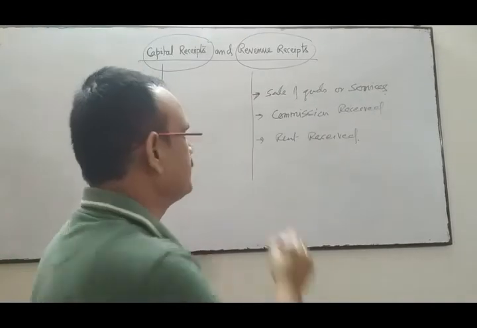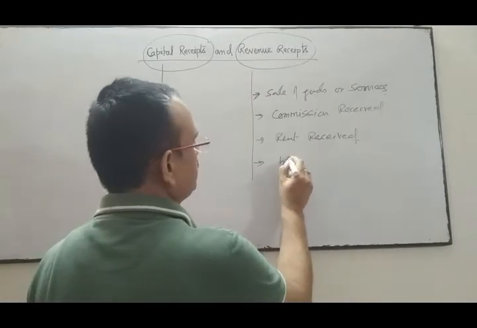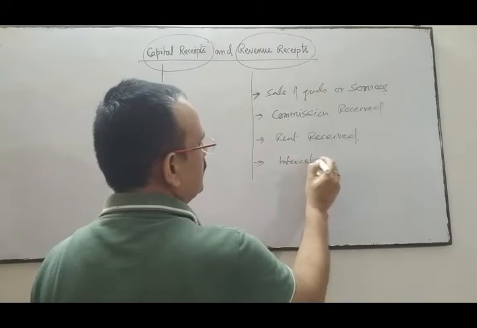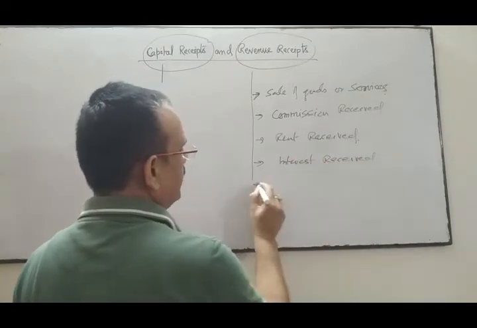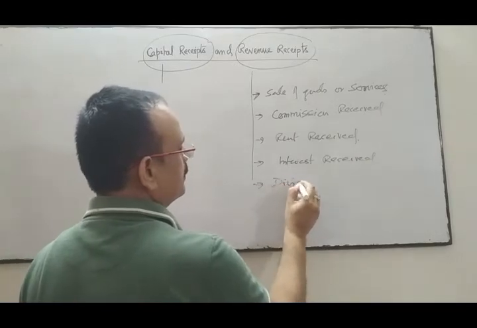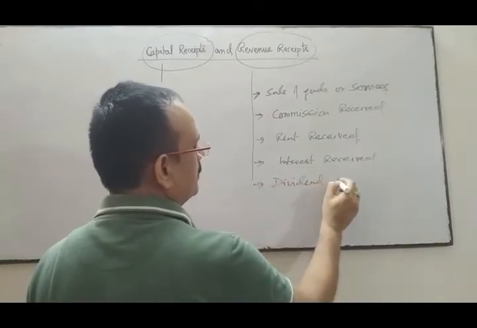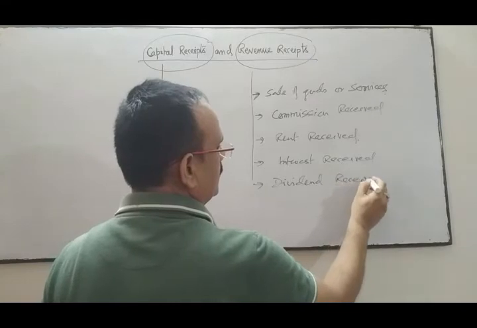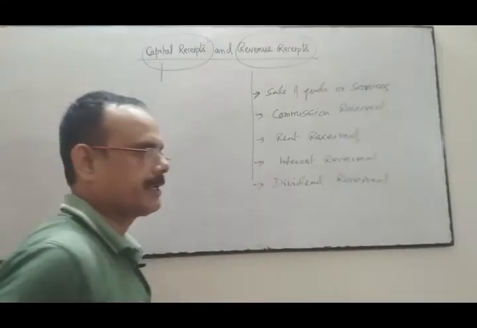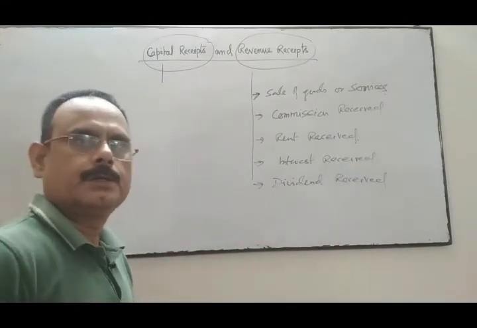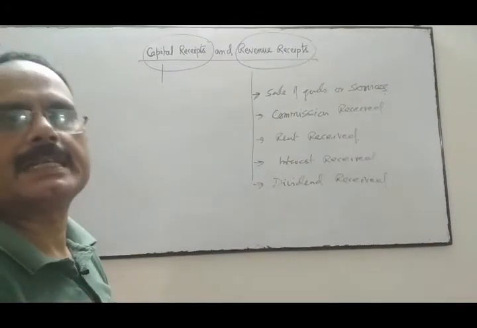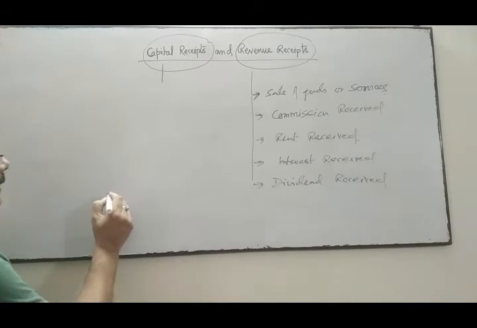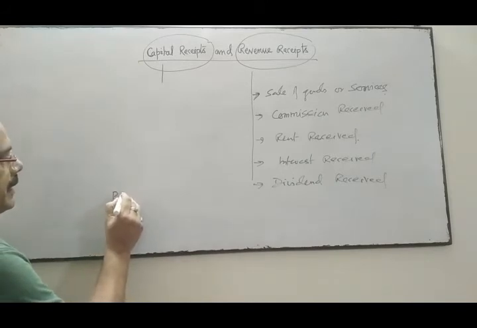Rent received, interest received, dividend received, these are repetitive in nature, so those receipts are called revenue receipts, and these receipts are shown in the profit and loss account.